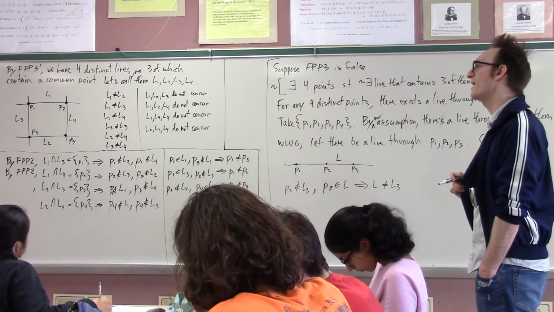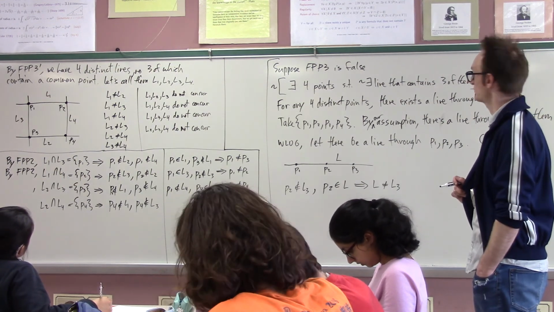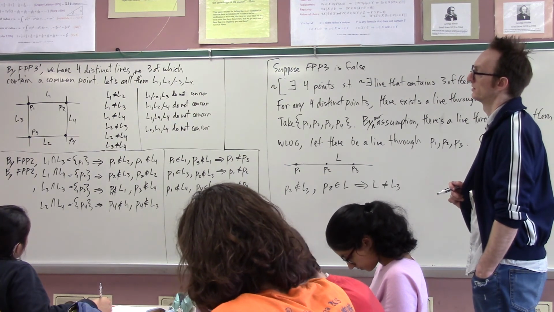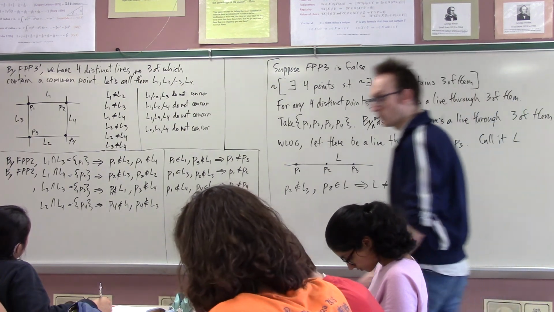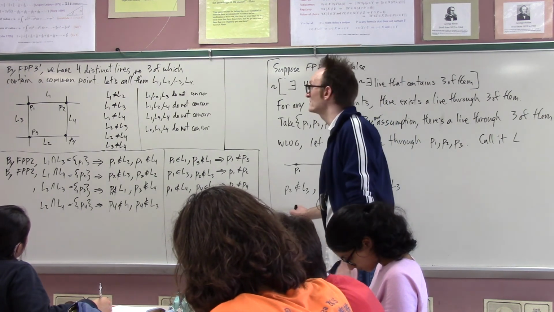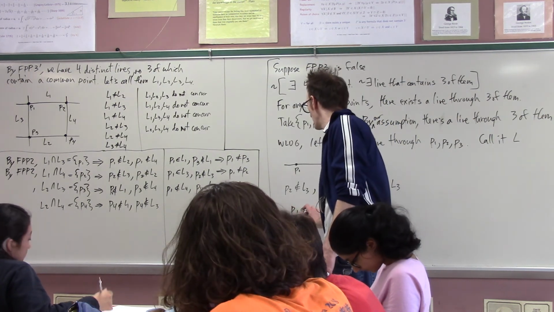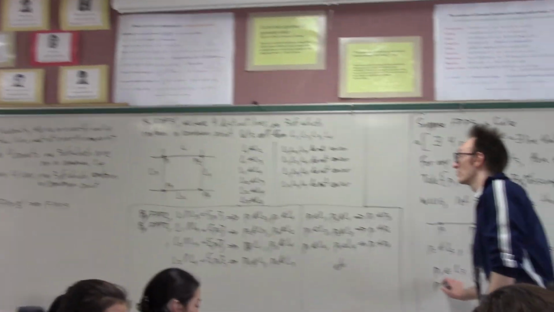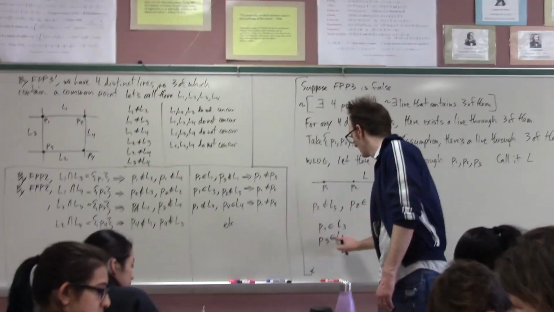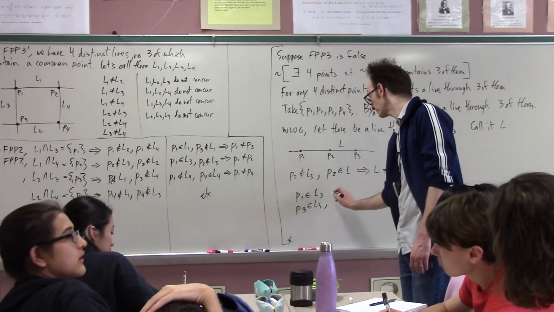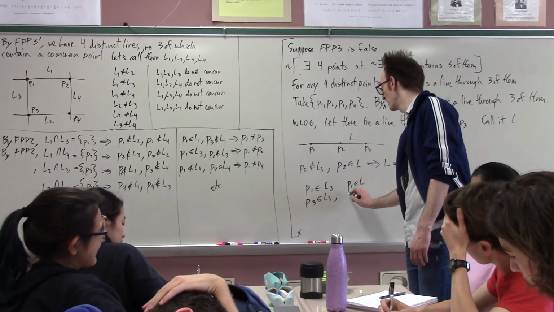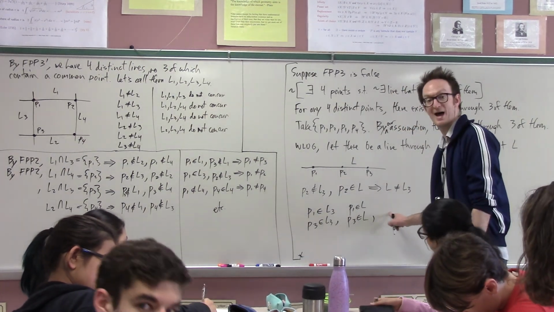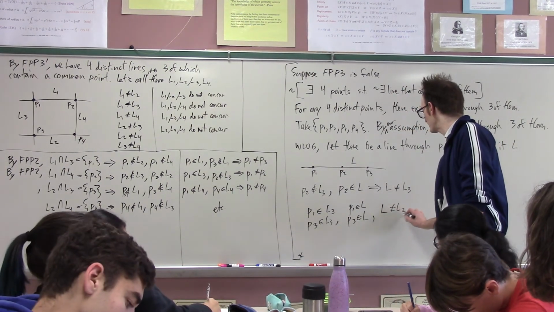And now I can make my contradiction, because what is on L3? P1 and P3. So I have P1 on line L3, and P3 on line L3, but I also have P1 on L, and P3 on L, but L is not L3.